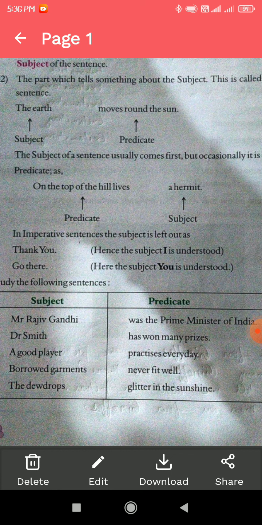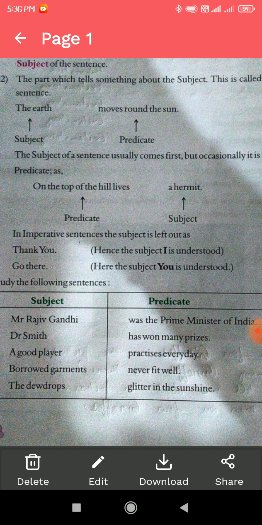The verb helps us make a sentence that makes sense and tells us when the incident happened. A good player practices every day. Here the verb tells us that the action is done regularly. It is simple present tense.